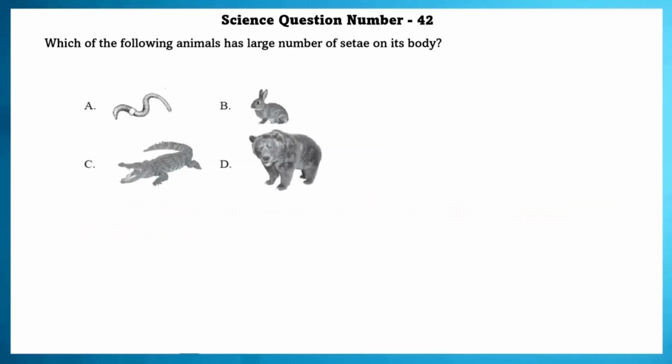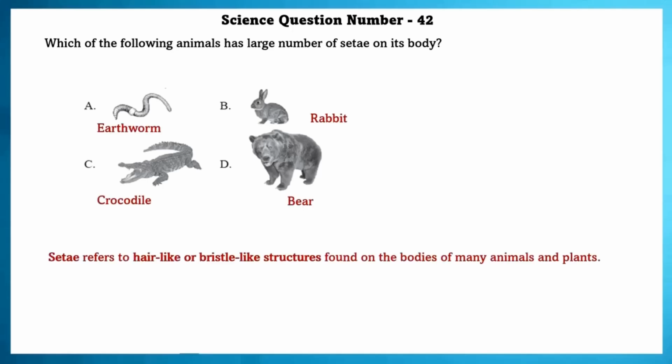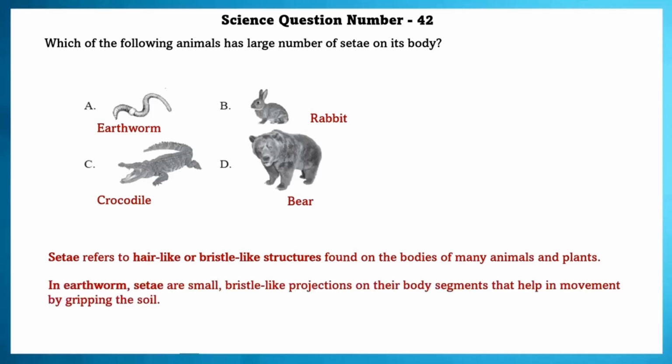Science question number 42. Which of the following animals has a large number of setae on its body? Setae refers to hair-like or bristle-like structures found on the bodies of many animals and plants. In earthworms, setae are small bristle-like projections on their body segments that help in movement by gripping in the soil.